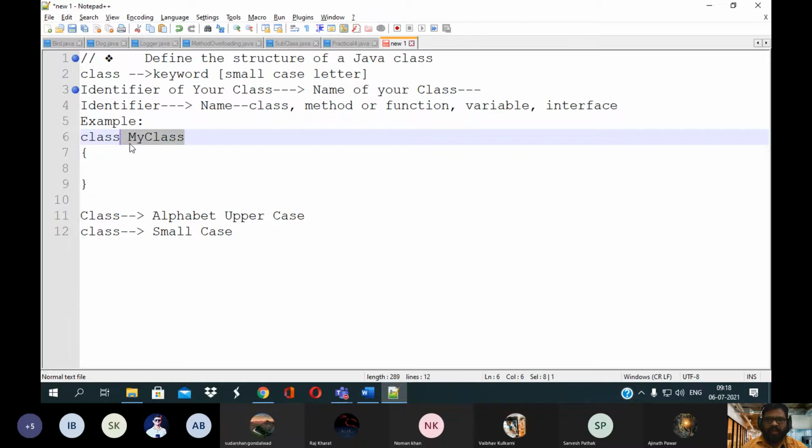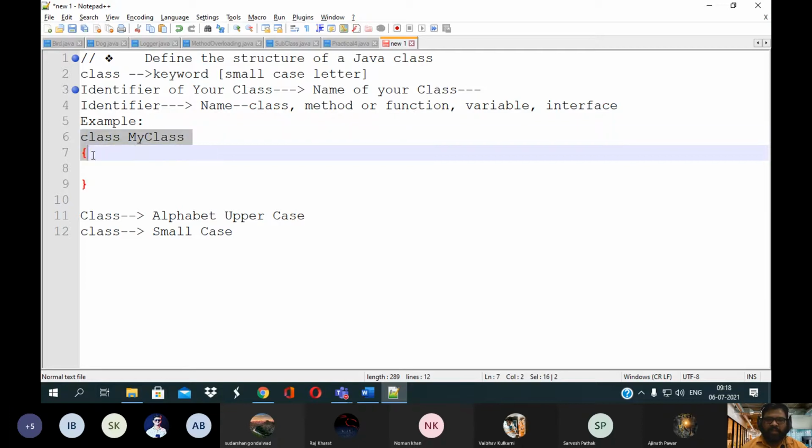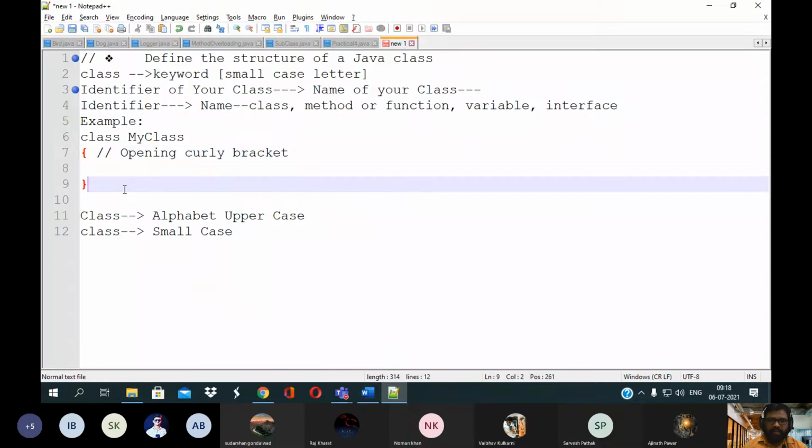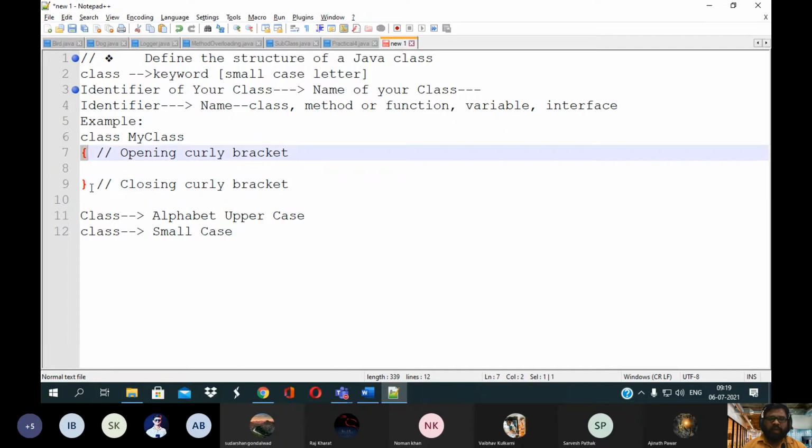In this way we can write the class and class name: class followed by MyClass. MyClass is your class name, and the scope of this class is between the opening curly bracket and the closing curly bracket. This is the scope of your class.